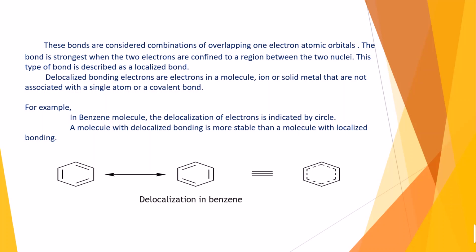But when we draw the structure of benzene, we can draw it in two ways because of alternating double bonds. We indicate the delocalization of electrons by the circle. Here the molecule with delocalized bonding is more stable than a molecule with localized bonding.